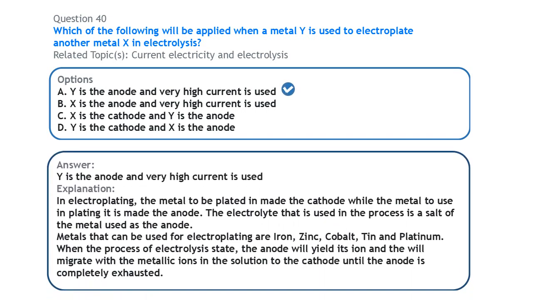Now in electroplating, the metal that you want to electroplate is made the cathode. We want to use metal Y to electroplate metal X, so X is going to be the cathode, while Y is going to be the anode. We are going to use a high current. So Y is going to be the anode, and a very high current is used.